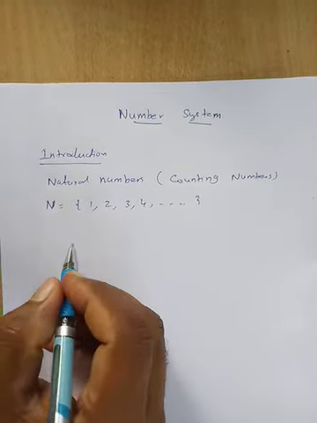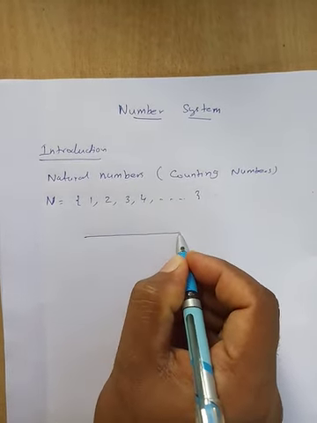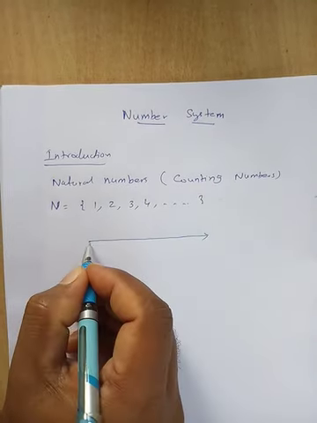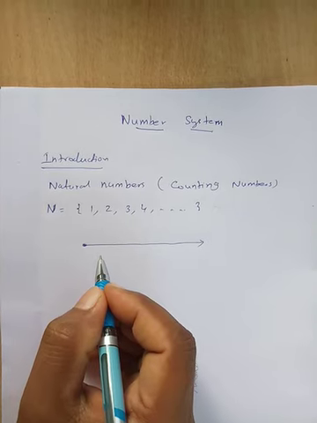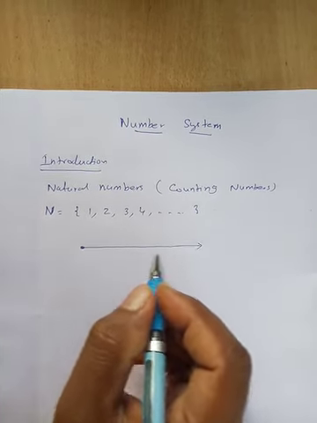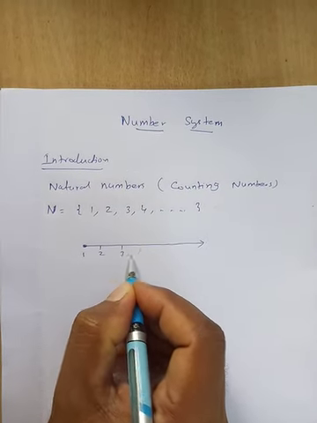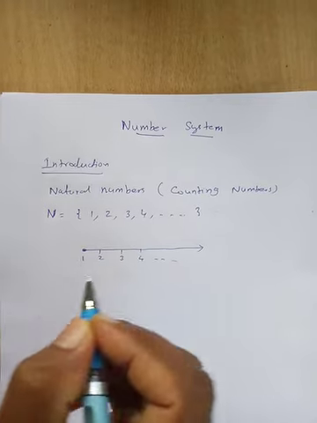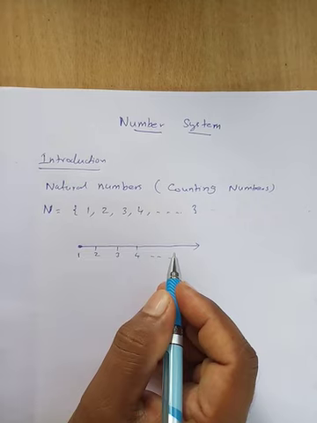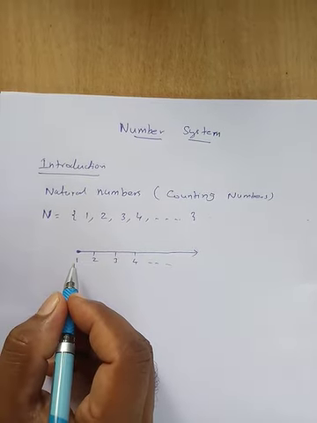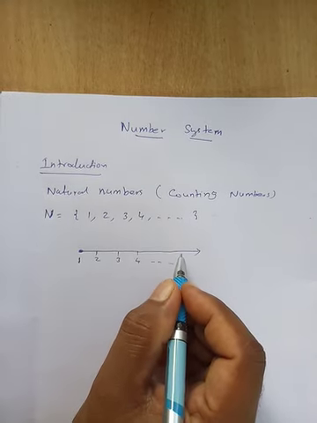In a ray we can represent the natural numbers, because we know the first natural number, but we cannot know the last natural number. Anyone cannot define the last natural number. So the first natural number is 1, then 2, 3, 4. What is meant by a ray? A ray has a starting point but does not have an ending or terminal point. So now we know the first number, which is 1. So this diagram is a ray.